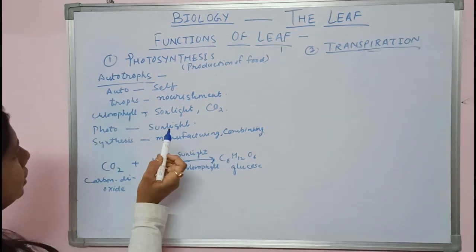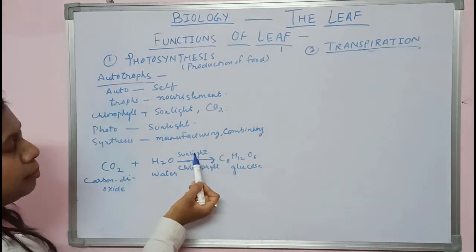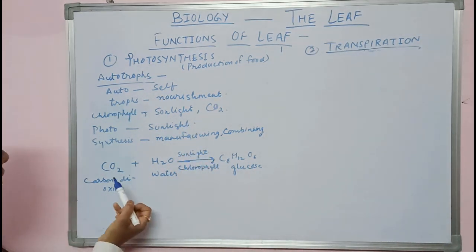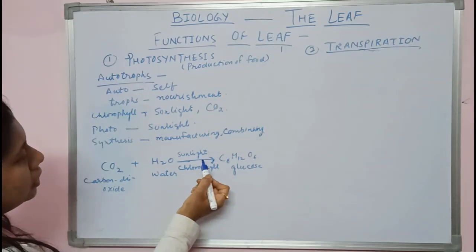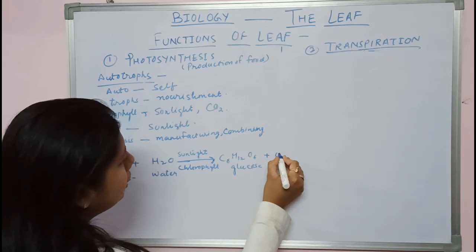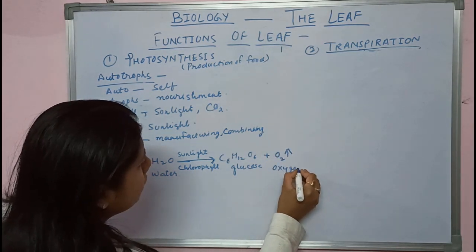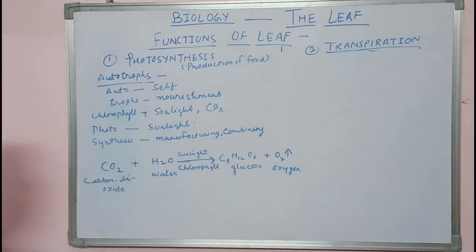Photosynthesis is the process which takes place in the presence of sunlight. It doesn't happen at night. Carbon dioxide plus water, formation of glucose C6H12O6, and then it will release O2, oxygen. It will release oxygen in the atmosphere.